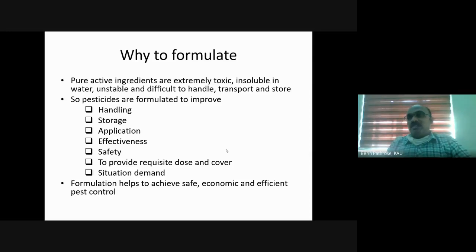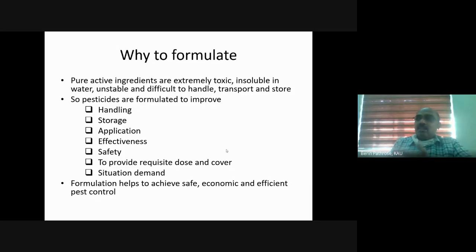And certain situations demand a particular kind of formulation, which I will discuss in the subsequent slides. So, we formulate a pesticide molecule to improve its handling, storage and application. It will increase the effectiveness, improve the safety of the pesticide product, and help provide the requisite dose and cover.